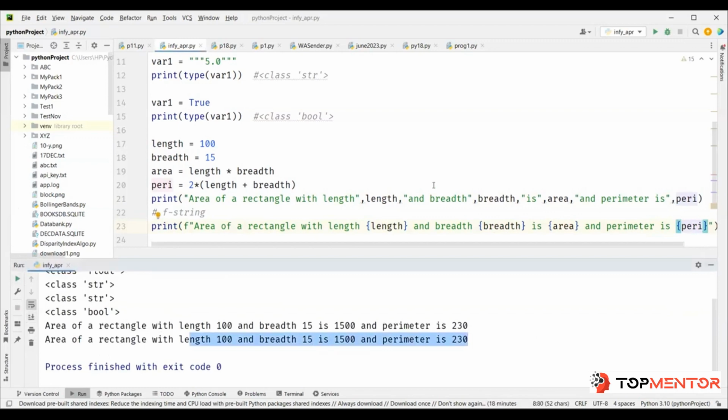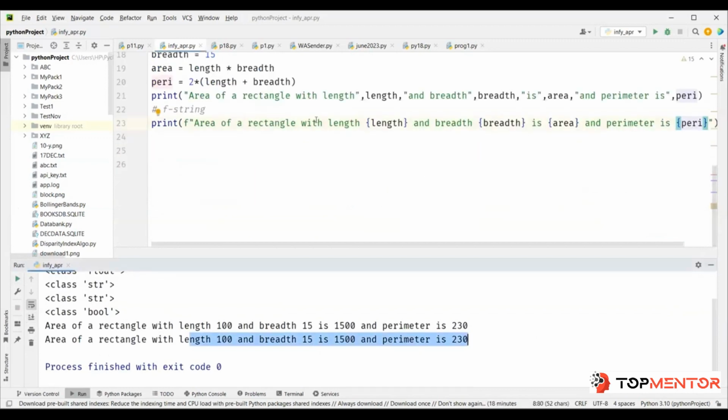Exact same output. And personally, when there are more than two variables, I find this way easier to work with than this. If there is only one or say two variables, I still go with this method only. And this method I use when I have to handle more than two variables. But again, there's no hard and fast rule that you have to use this or this. You have your own choice. Whatever you feel comfortable, you can use it.